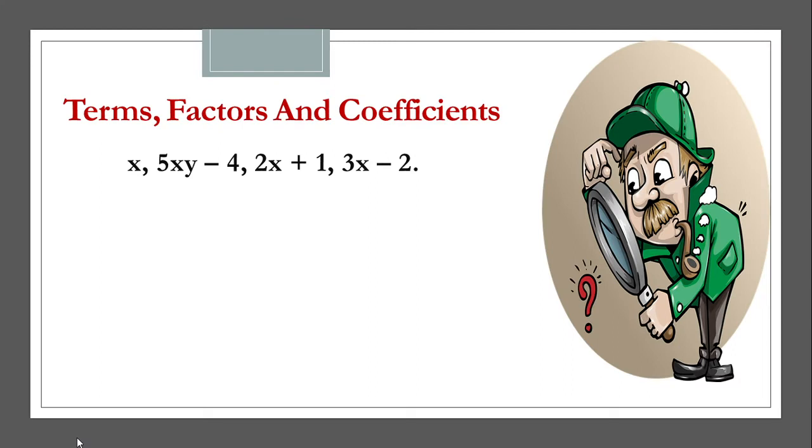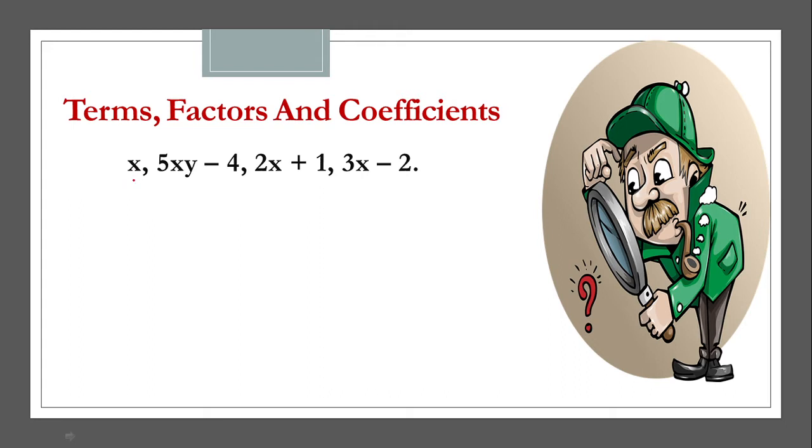Now, after seeing the algebraic expressions, the next topic which we need to study is terms, factors and coefficient. We need to know what exactly these terms, factors and coefficient are. Here we have taken a series of expressions. Like we have x.